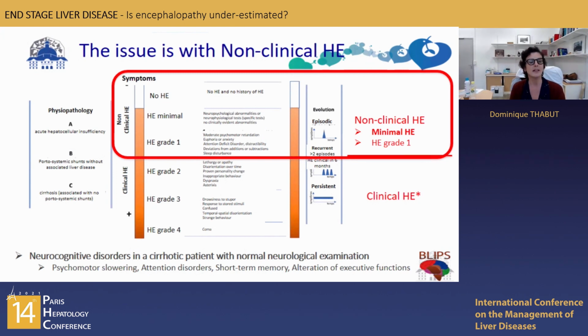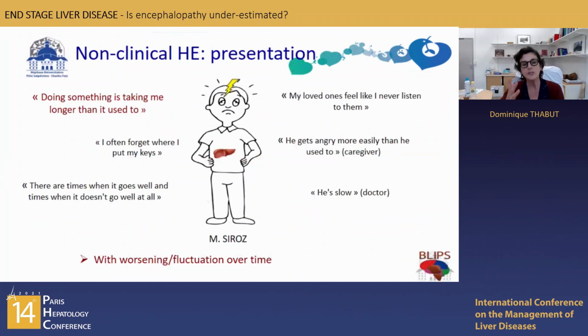However, when you look at the cognitive functions, you will expect psychomotor slowing, attention disorders, short-term memory disorders, and alteration of executive functions. When you see the patient, you don't think that. You see that the patient tells you doing something is taking me longer than it used to. I often forget where I put my keys.